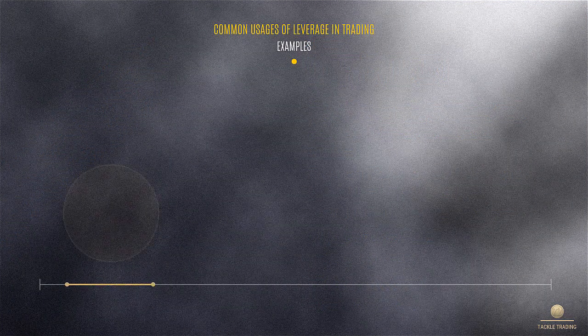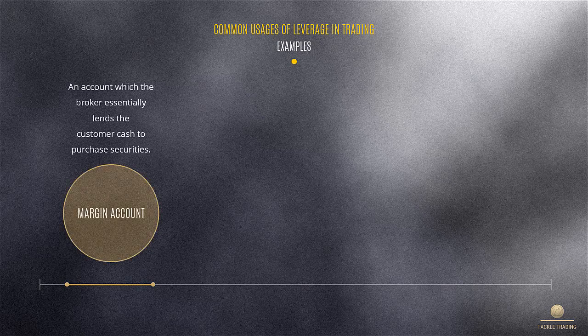Examples of leverage. In a margin account, you can access leverage by borrowing money from the broker. A margin account is an account in which the broker essentially lends the customer cash to purchase securities. The amount of margin depends on the type of account. A typical margin on a stock is going to be close to 2 to 1, so you would need to put up half of the money to purchase the security.